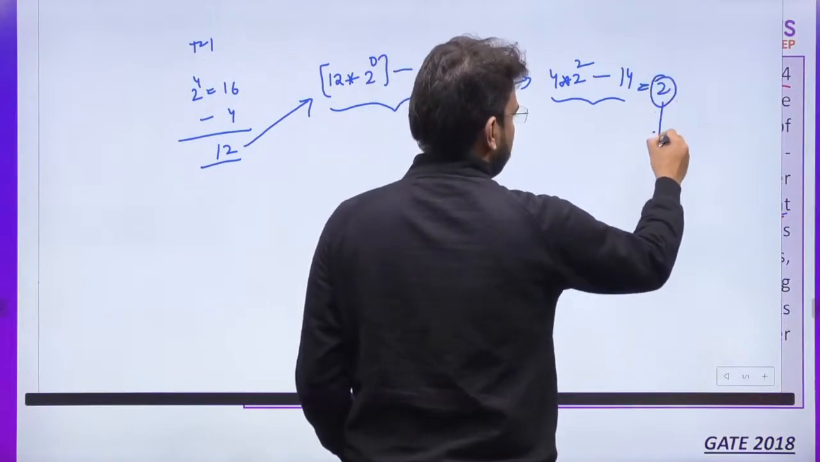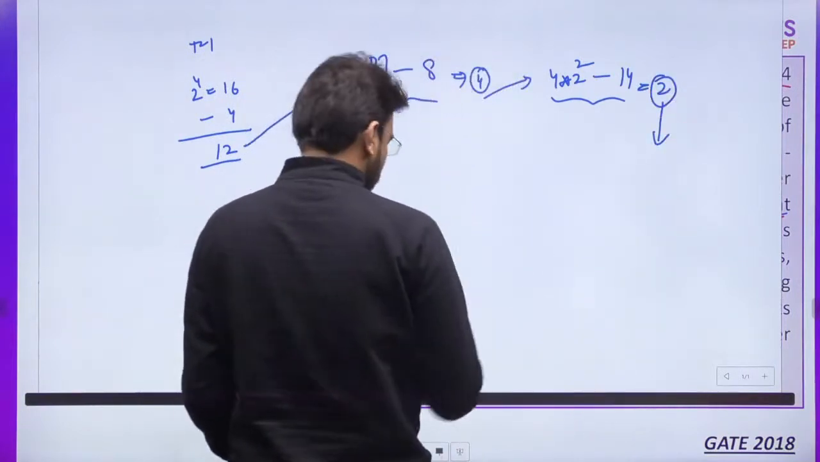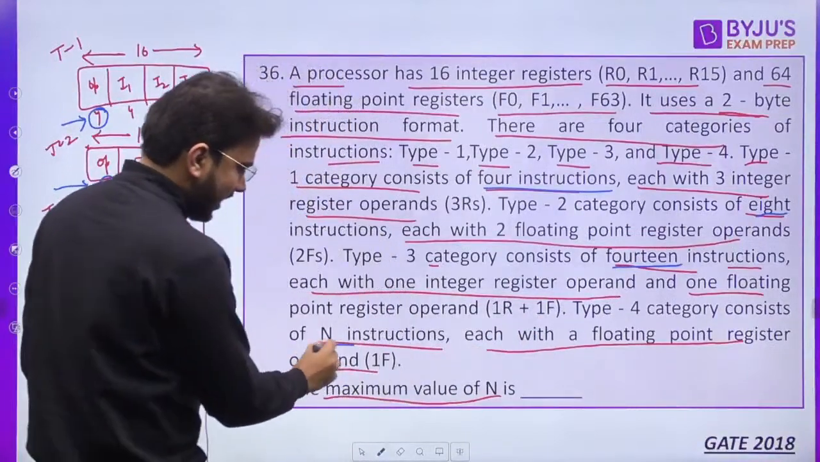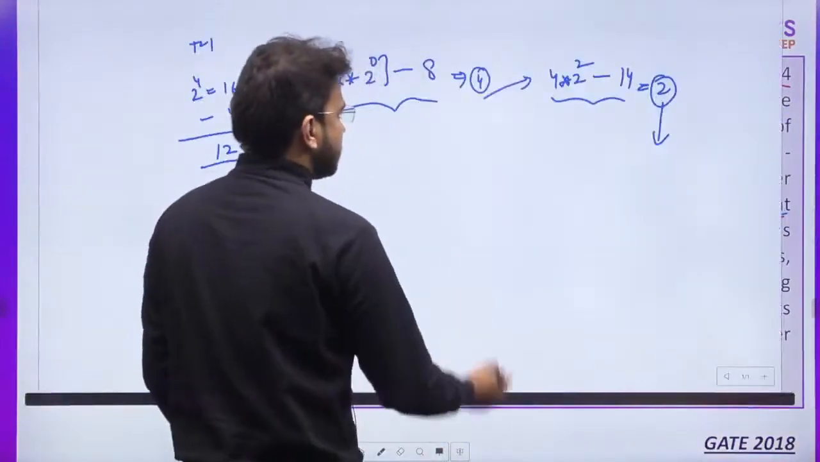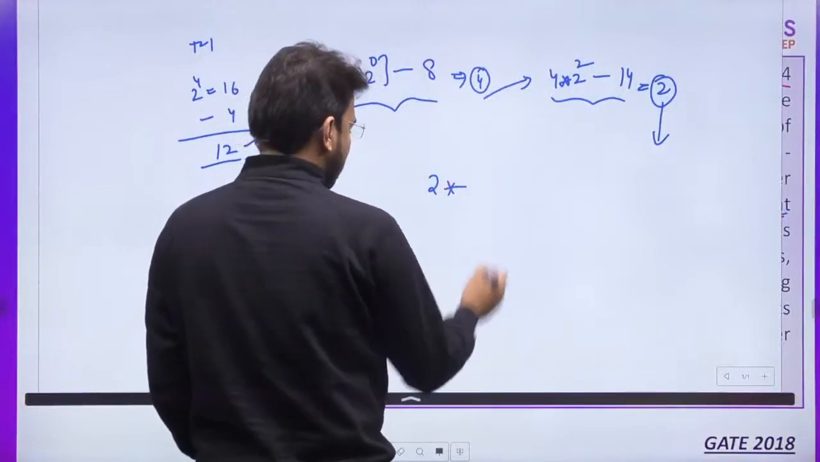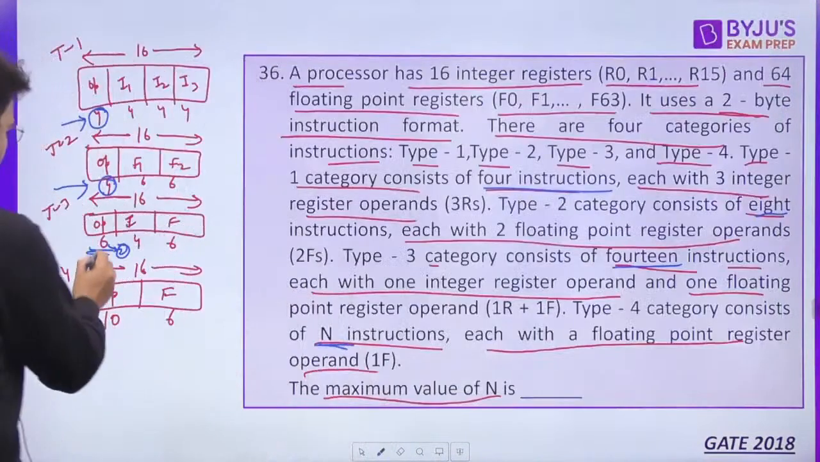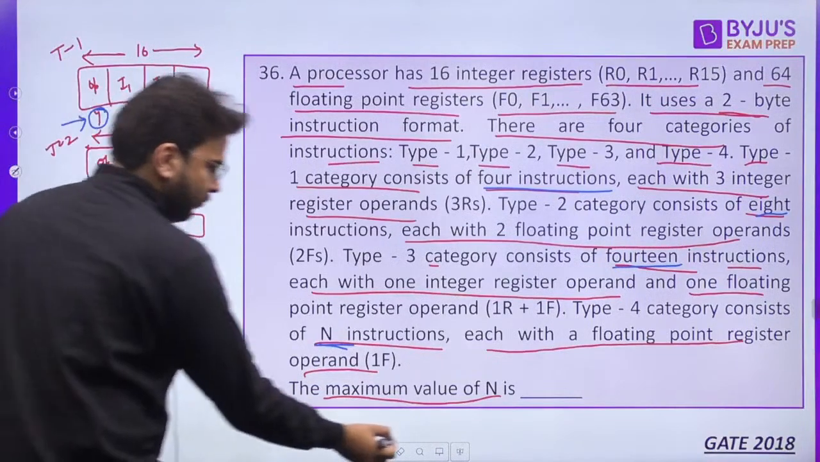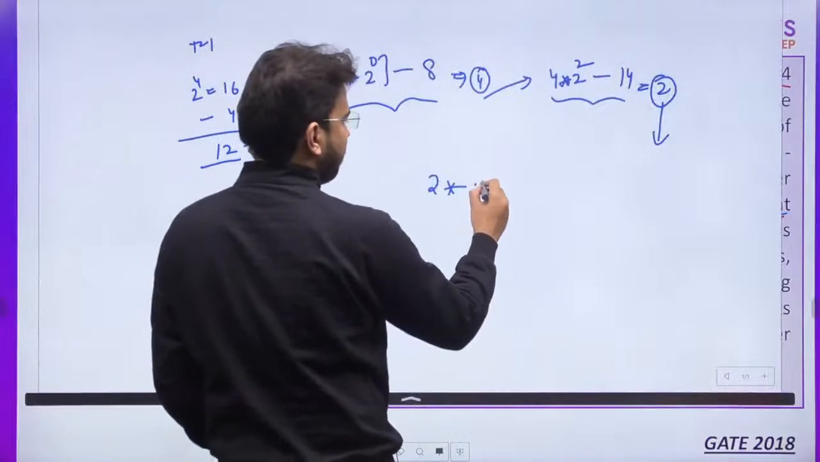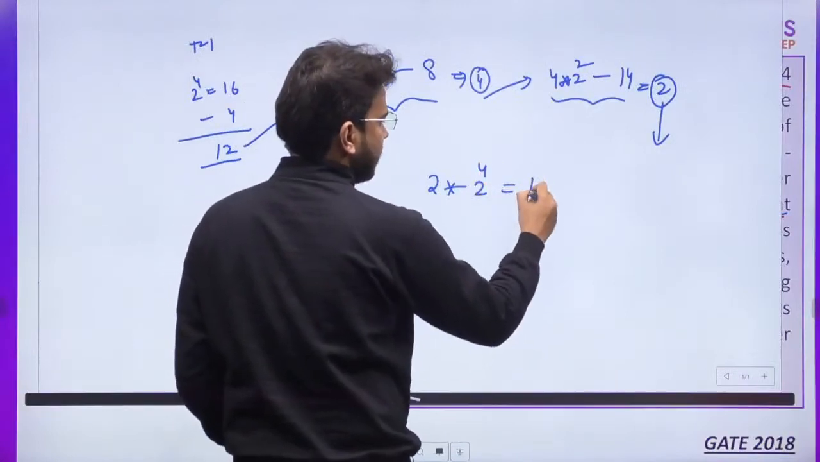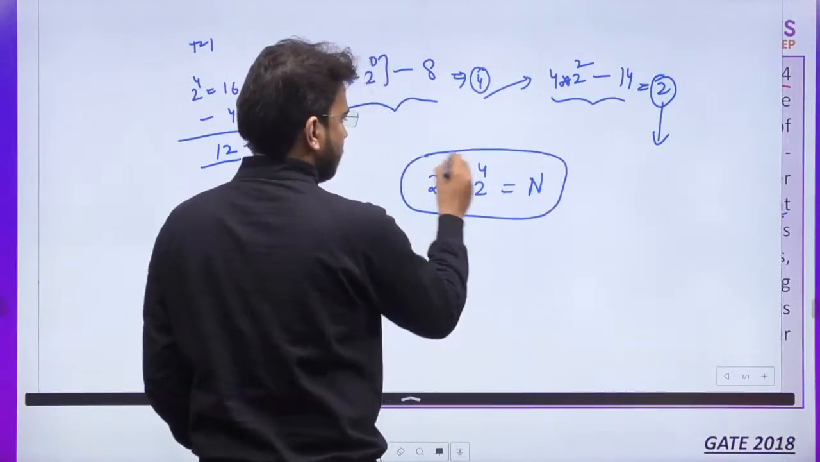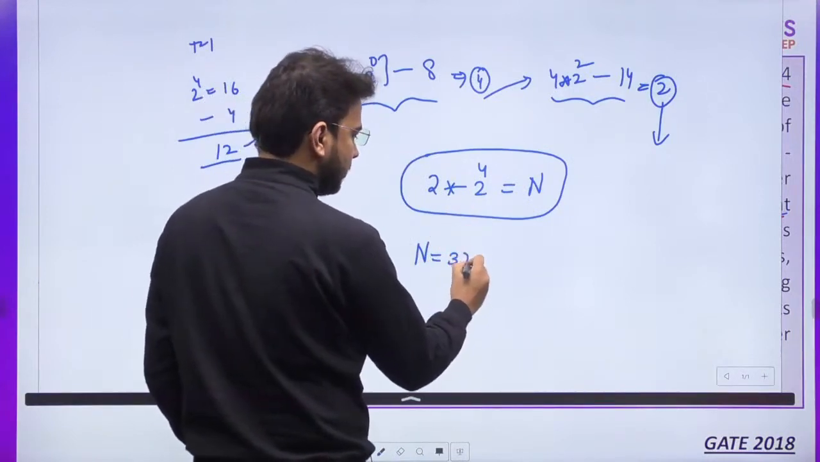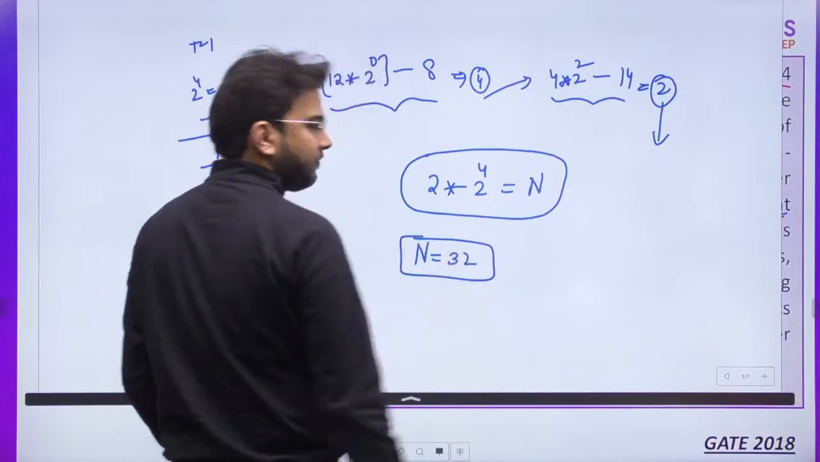Now for this we can form the combination for T4. The maximum number of instructions for type 4 we are using is n. So here we can have this 2 multiply, and here 6 we have used, so out of 10, 4 is remaining. So here we can have 2 raised to the power 4, and that is equal to n. What will be the value of n? N is going to be 2 raised to the power 5, and that is 32. This is the final answer.